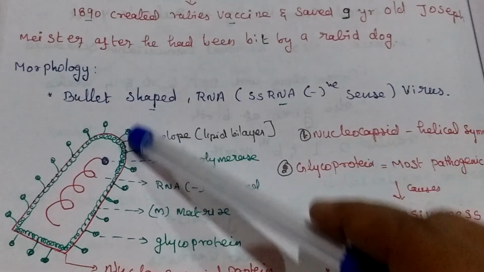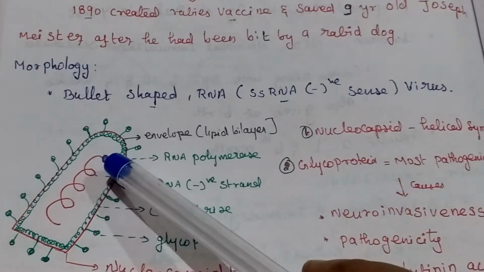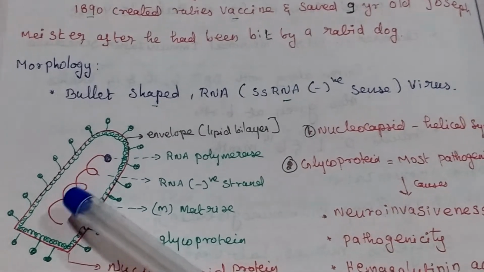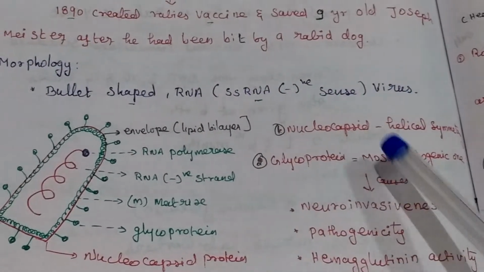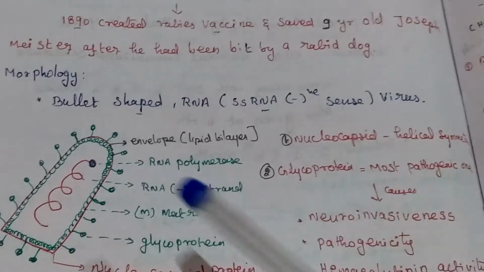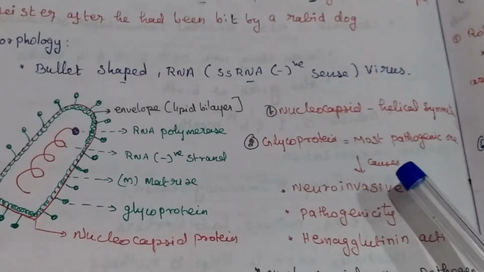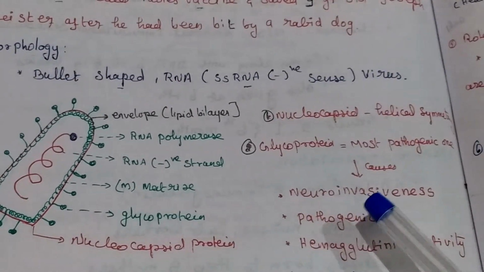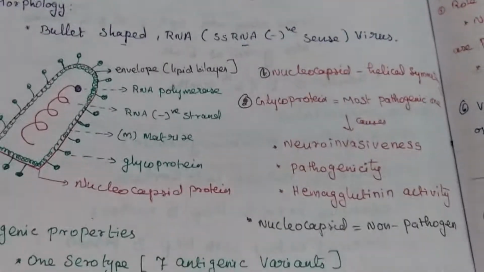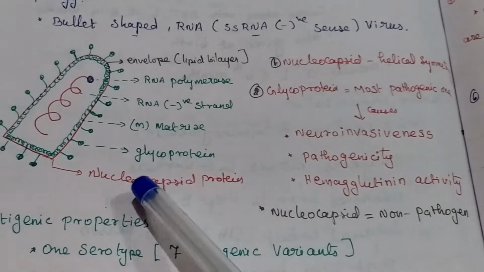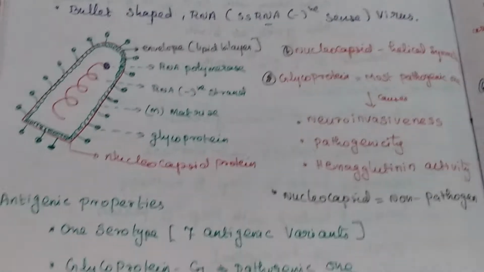So it has an envelope, then RNA polymerase, RNA negative strand molecules, then matrix, then glycoprotein. The nucleocapsid has helical symmetry. The glycoprotein is mostly the pathogenic one. It causes neuroinvasiveness, pathogenicity and hemagglutinin activity. The nucleocapsid is non-pathogenic. Only the glycoprotein is pathogenic.